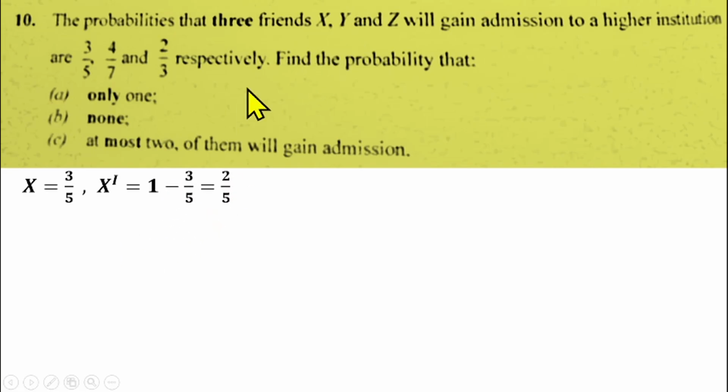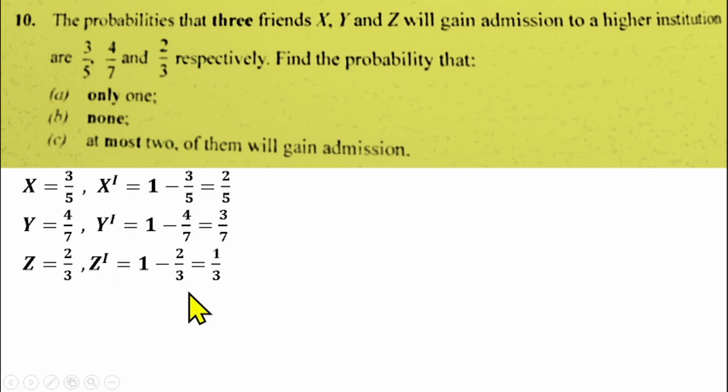So the probability that Y will gain admission is 4 over 7, which is represented by Y. The probability that Y will not gain admission is represented by Y prime, so that will be this as well. Then the probability that Z will gain admission is 2 over 3. We can also get the probability that Z will not gain admission, that will be Z prime as well. That will give us this as well. Now that we know this, we have to find the probability that only one will gain admission.